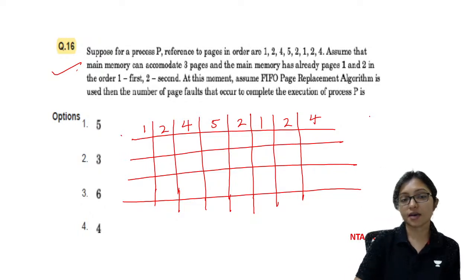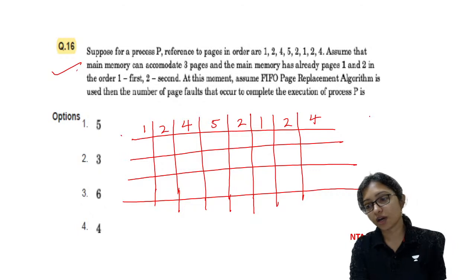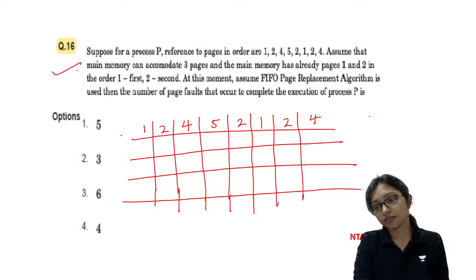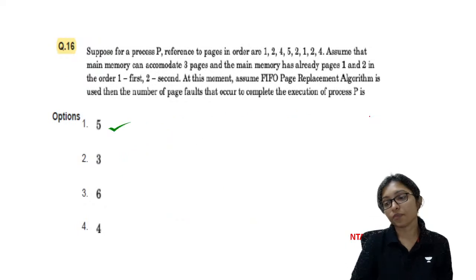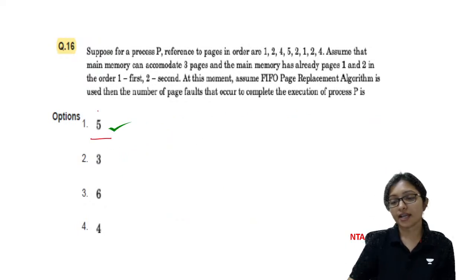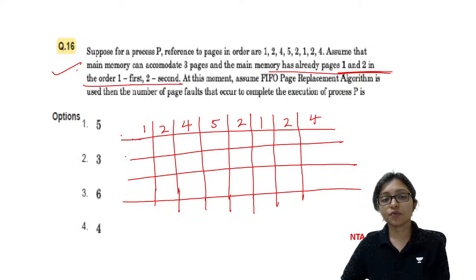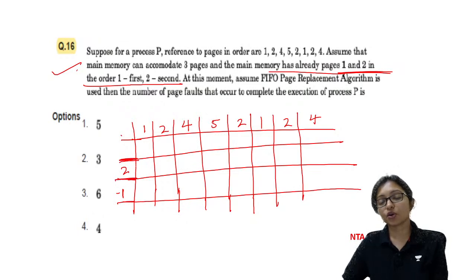Okay, answers are coming. Mumtaz is telling 1. Option 1 is the correct answer, because here 1 and 2, in the order first and second, are already there. Before starting, 1 and 2 are already present. You have to consider that also.